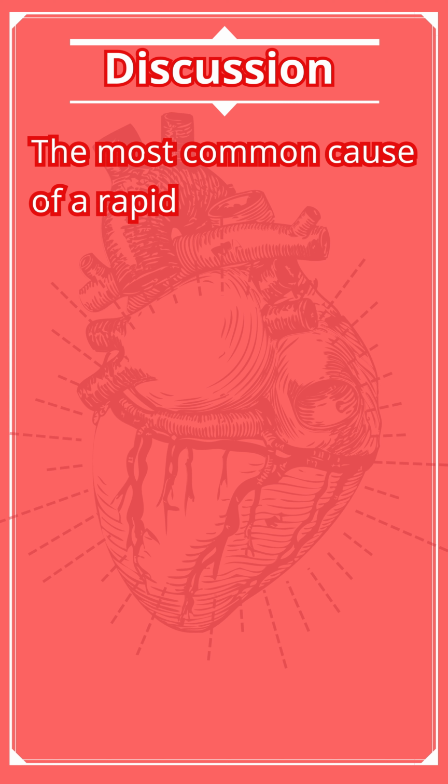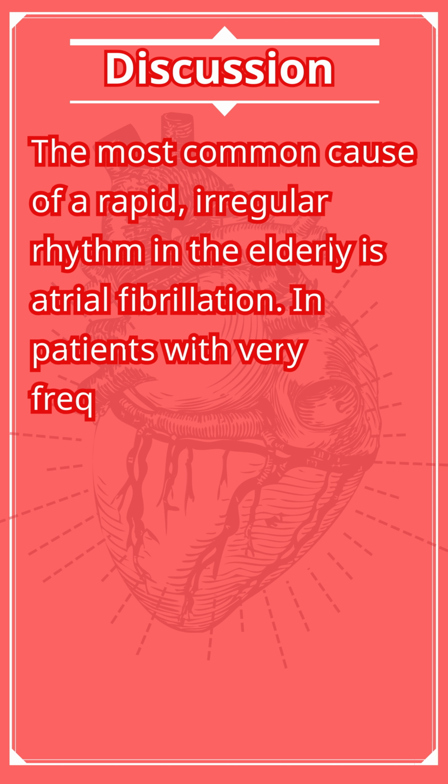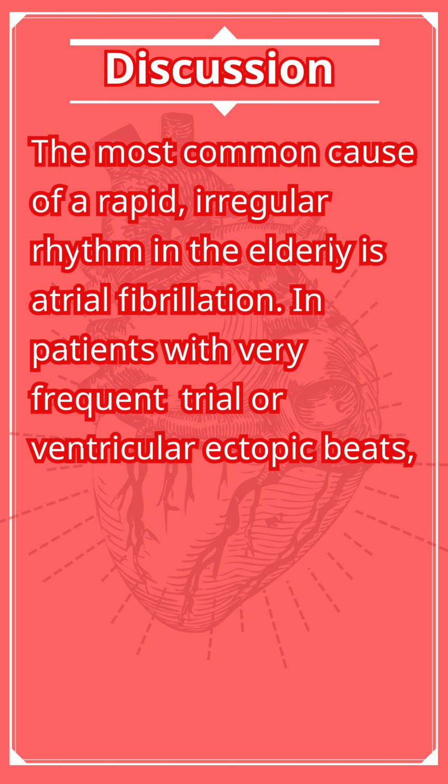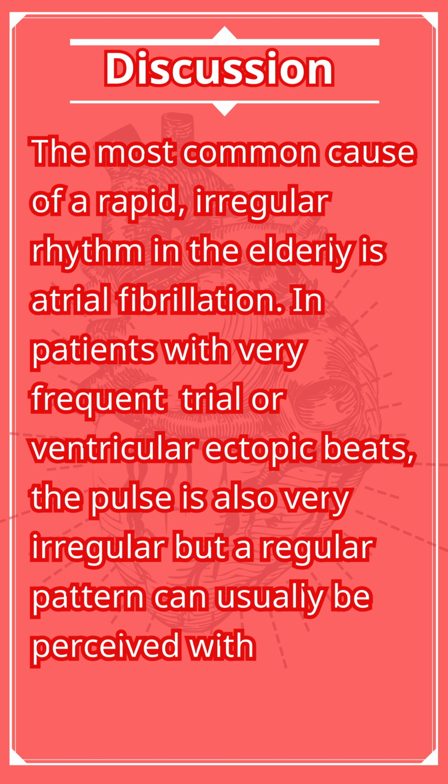The most common cause of a rapid, irregular rhythm in the elderly is atrial fibrillation. In patients with very frequent atrial or ventricular ectopic beats, the pulse is also very irregular, but a regular pattern can usually be perceived within it.